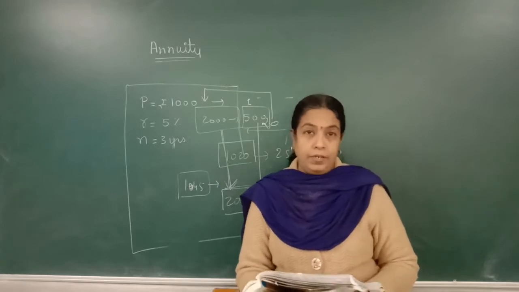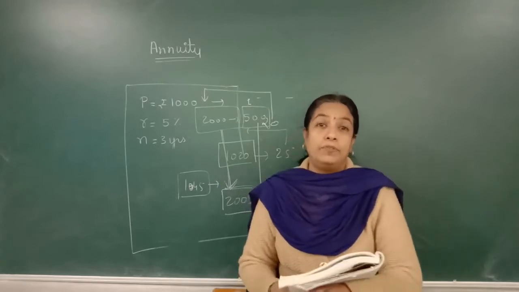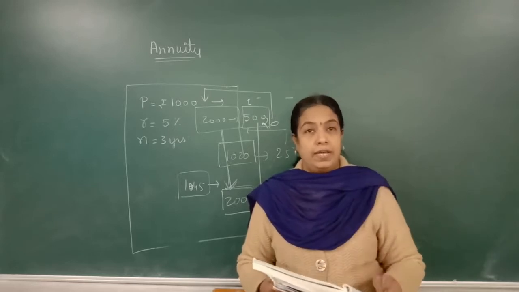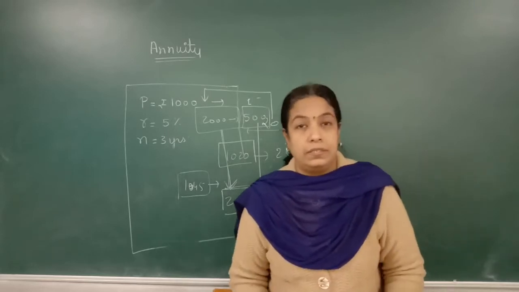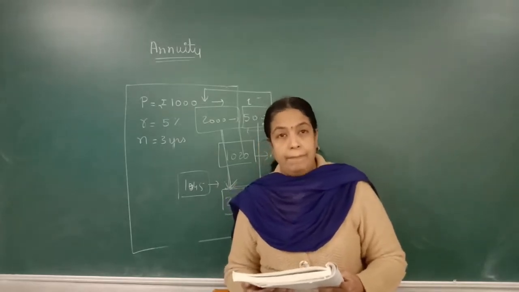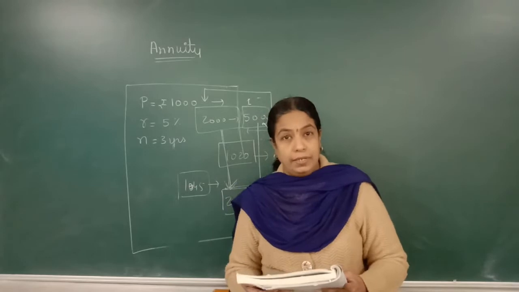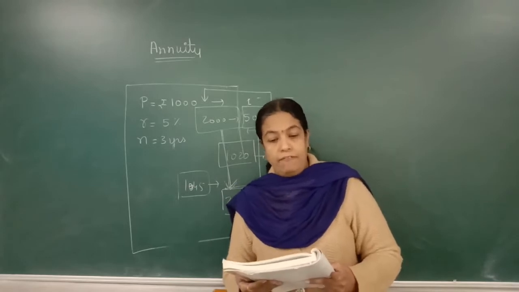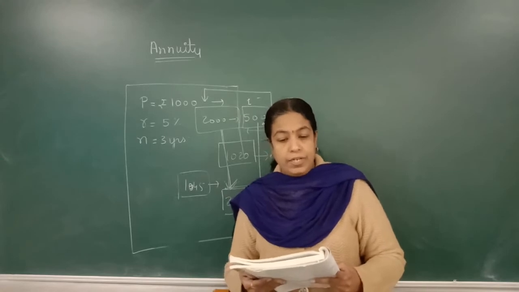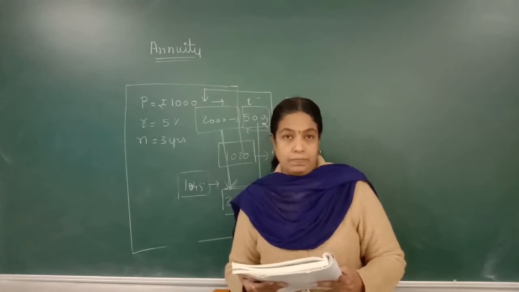Types of annuities. Now there are also types of annuities. The first is annuity certain. Now we will see what annuity certain is. If payments are made unconditionally for a fixed number of intervals of time, that is, the duration is fixed in advance.